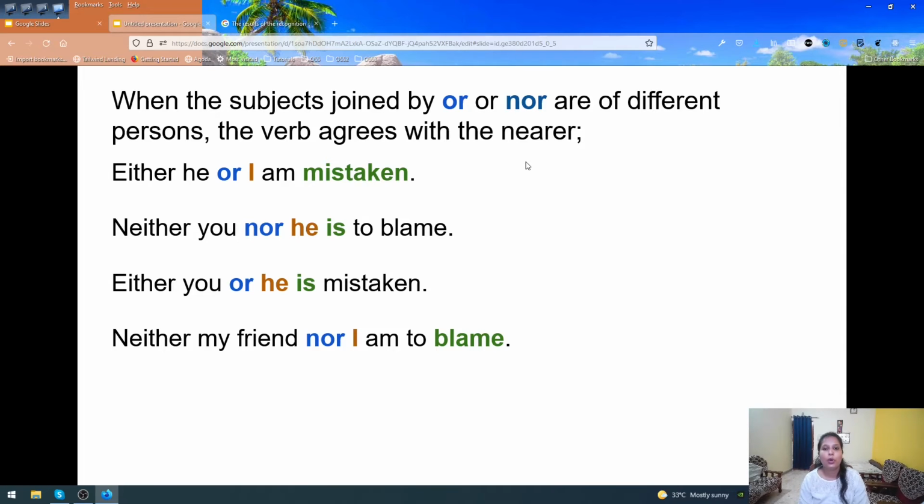When the subjects joined by or nor are of different persons, the verb agrees with the nearer.